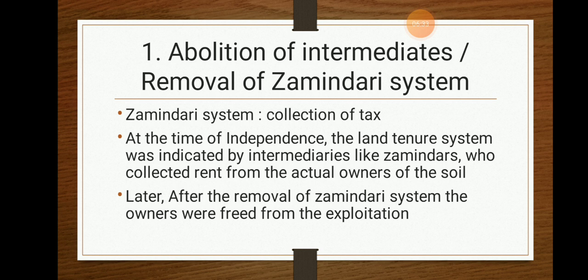But the government made a good initiative in the year 1950, so that there was an abolition of the zamindari system, and the farmers or the owners of the land could cultivate their products and sell them in the market safely and freely.